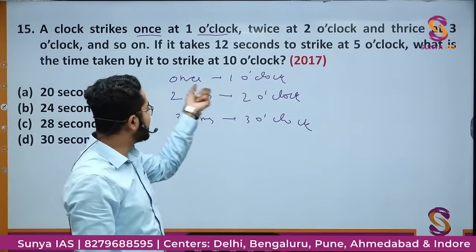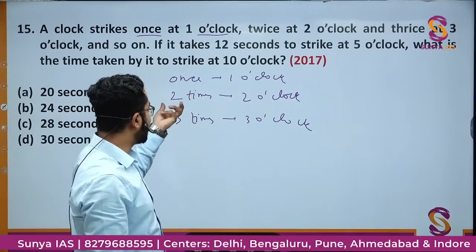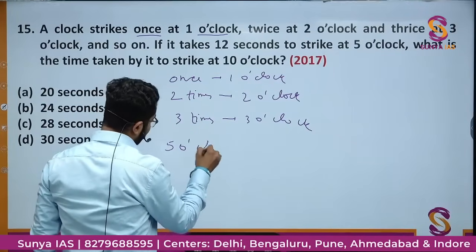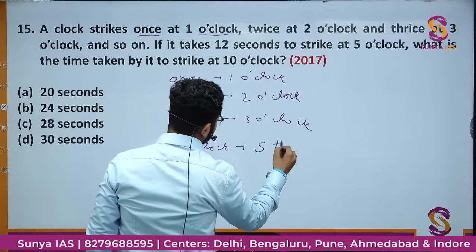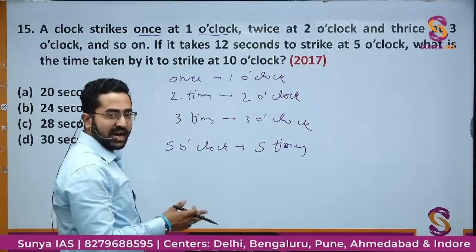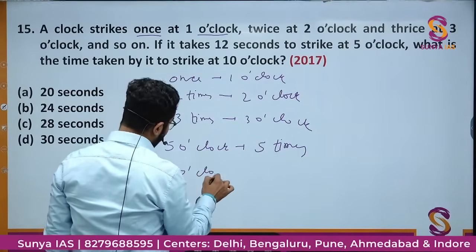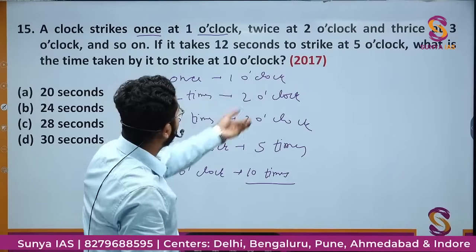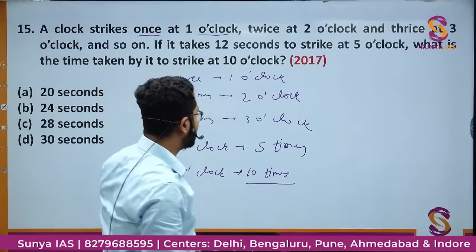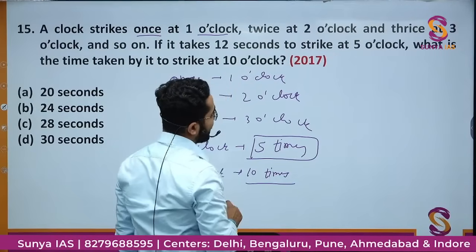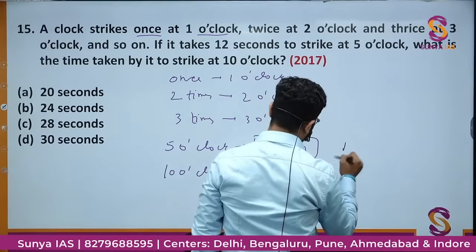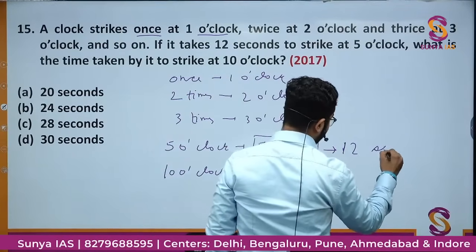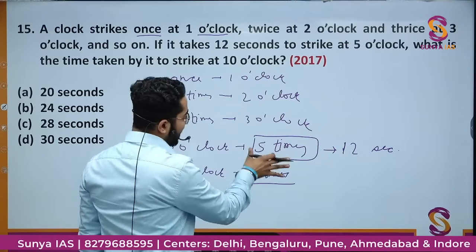If it takes 12 seconds to strike at 5 o'clock, that means if at 1 o'clock it is striking once, at 2 o'clock it is striking 2 times, at 3 o'clock it is striking 3 times, then at 5 o'clock it will strike 5 times. 10 o'clock it will strike 10 times. Simple. Now it is showing to strike at 5 o'clock it takes 12 seconds. That means for striking 5 times it is taking 12 seconds.